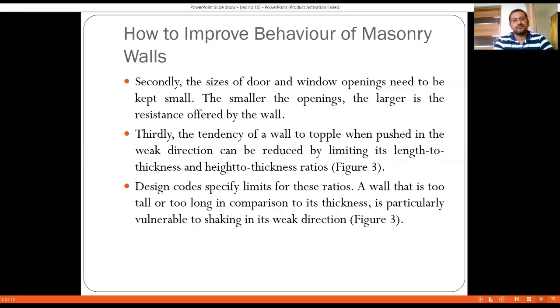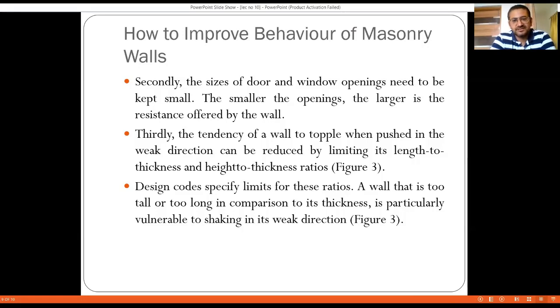Thirdly, the tendency of a wall to topple when pushed in the weak direction can be reduced by limiting its length to thickness or height to thickness ratio. That is, the aspect ratio can be reduced. Right. So what we can do is, if the length of the wall is too much, then we can introduce a cross wall in between, which will help us reduce the length of the wall in the weak direction, and as a result, it will also act as a support.